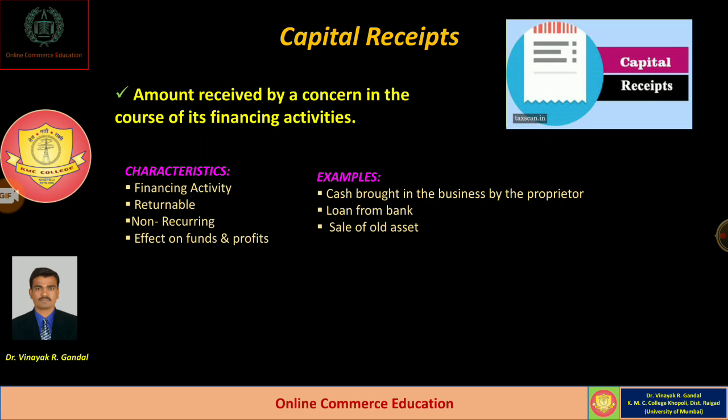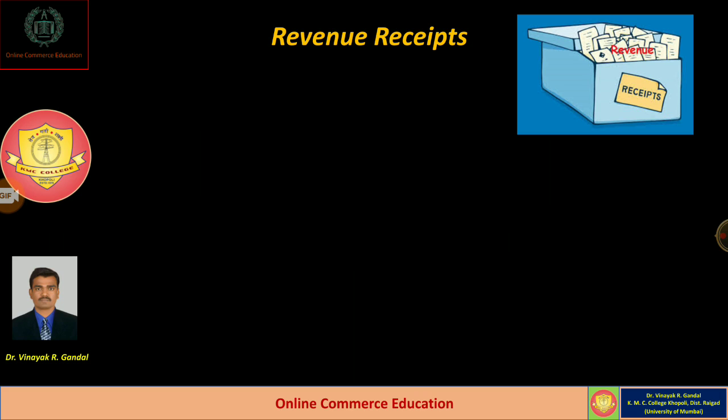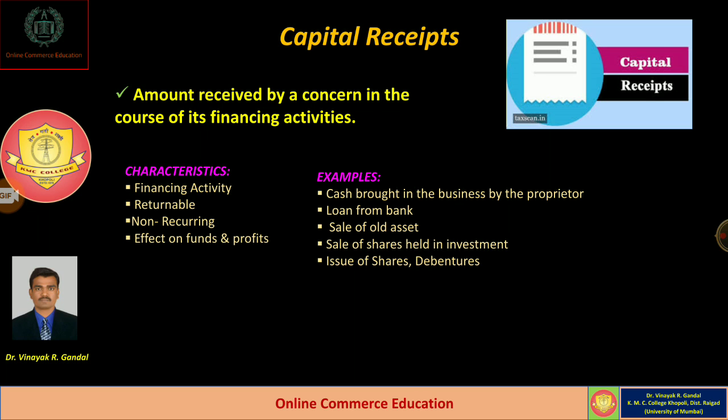Sale of old assets: whatever amount is received on sale of old assets by the company is called capital receipts. Sale of shares which are held as investment also comes under the category of capital receipts. Issue of shares and debentures as well. So these are some examples of capital receipts. We must understand the nature of such receipts for determination of capital receipts and revenue receipts.